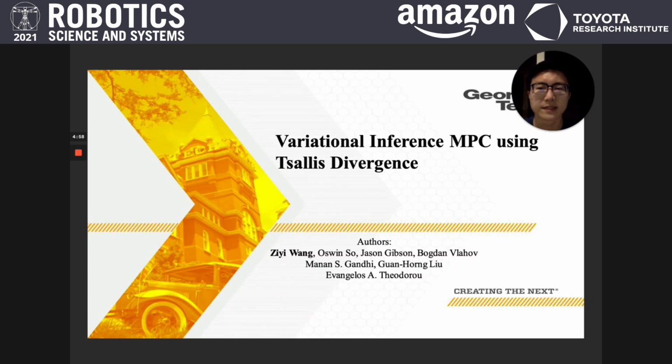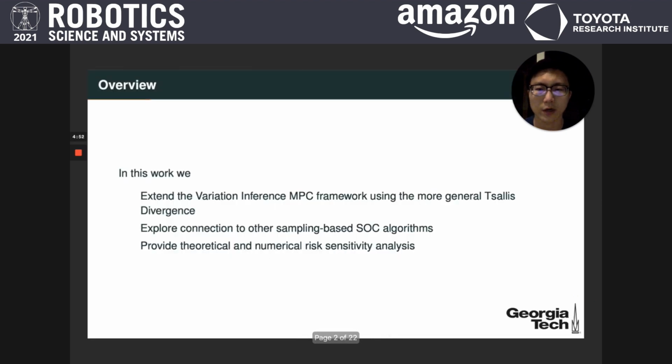Hi, my name is Ziyi Wang, and I'm presenting our work on Variational Inference MPC using Tsallis Divergence. In this work, we extend the Variational Inference MPC framework using the more general Tsallis Divergence and explore the connection of the framework to other sampling-based stochastic optimal control algorithms. And finally, we provide theoretical and numerical risk sensitivity analysis of the framework.